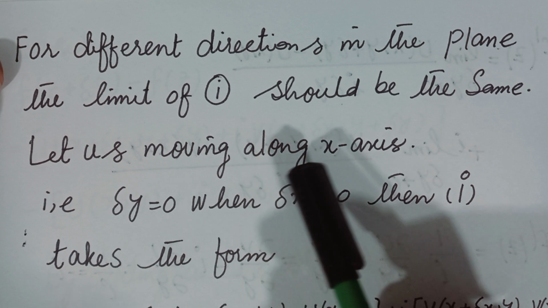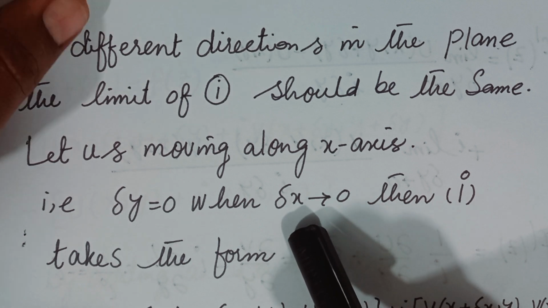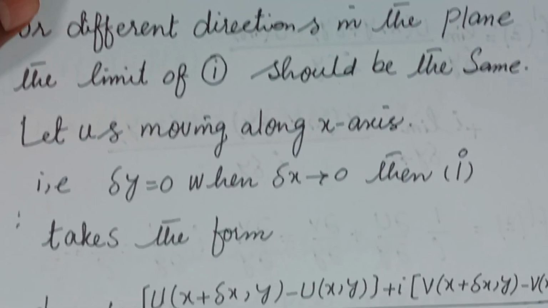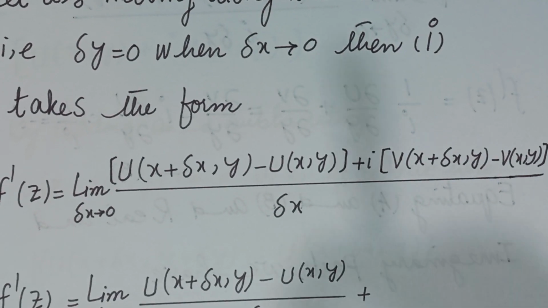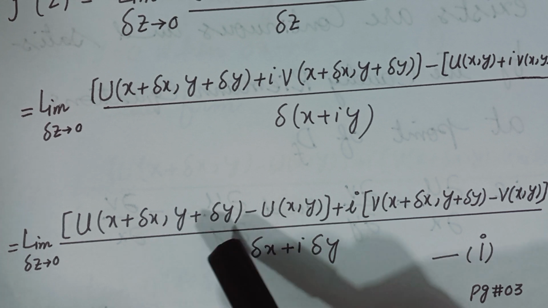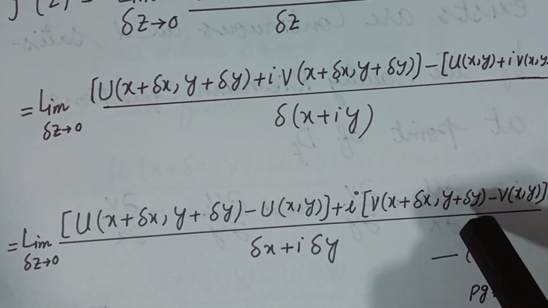So let us move along the x-axis. When you move along the x-axis, then delta y will be equal to 0. When delta y equals 0 and delta x approaches 0, then f dash z takes the form, as our equation number 1 is here, when you put delta y equal to 0 here, and again here